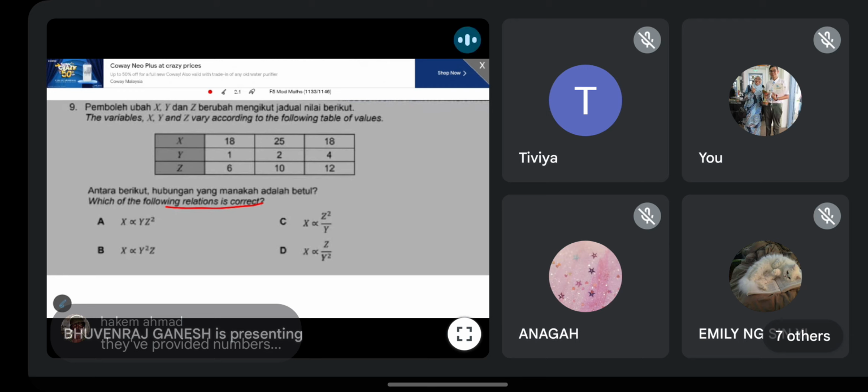Yes, correct. You must see which one can give you the constant value. Bahagian mana akan bagi pemalar? Which answer will give you a constant answer?